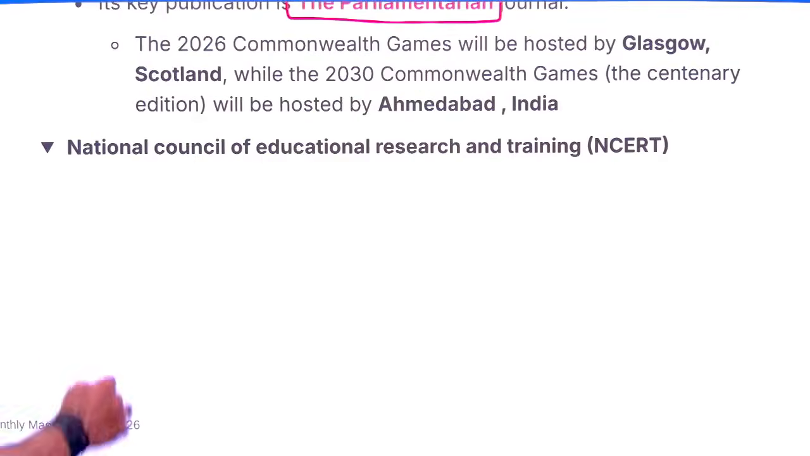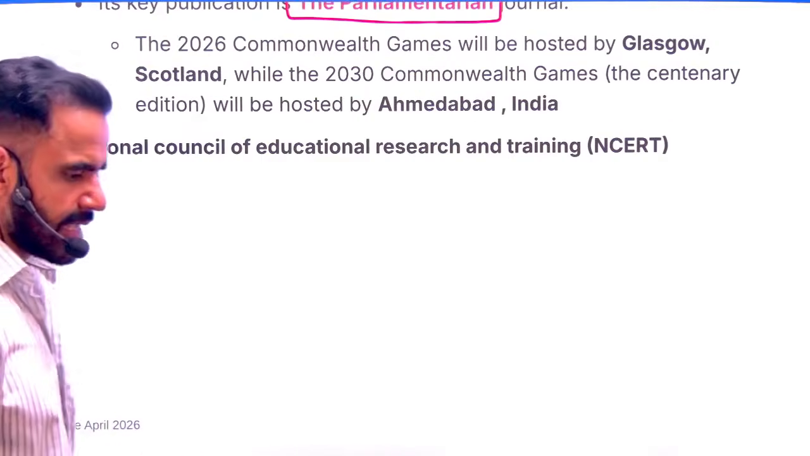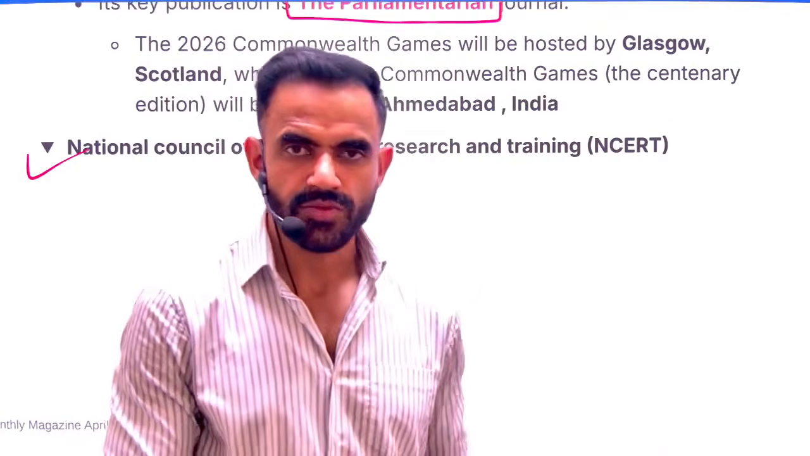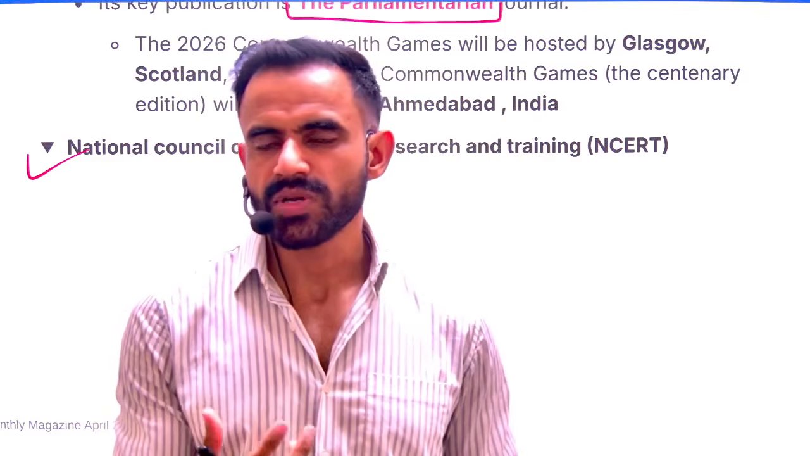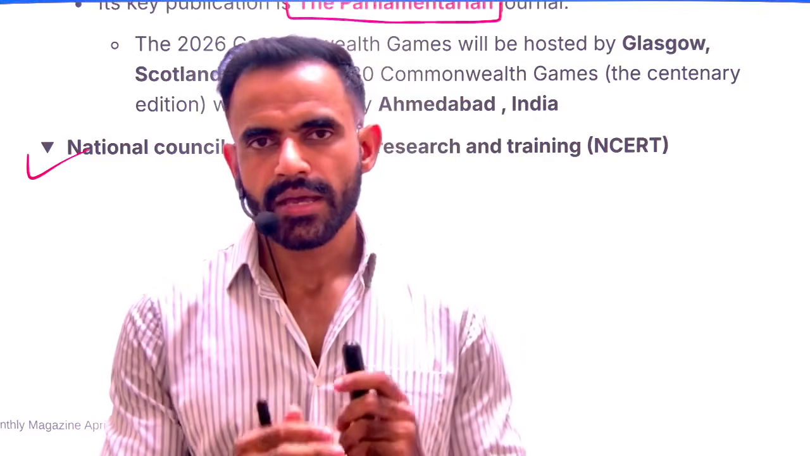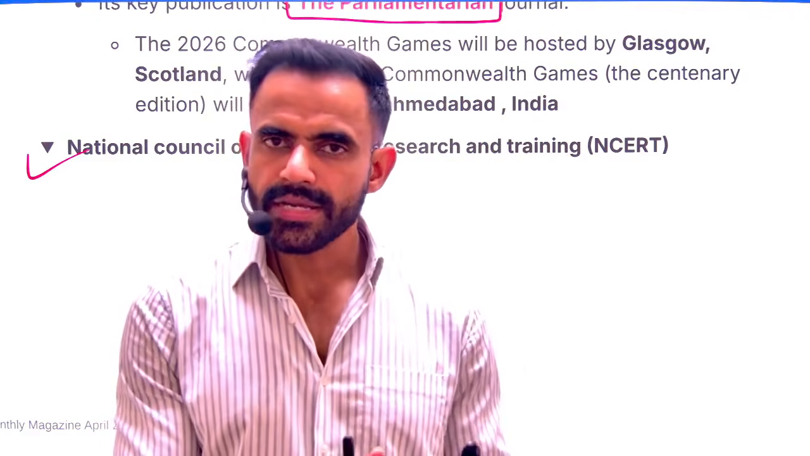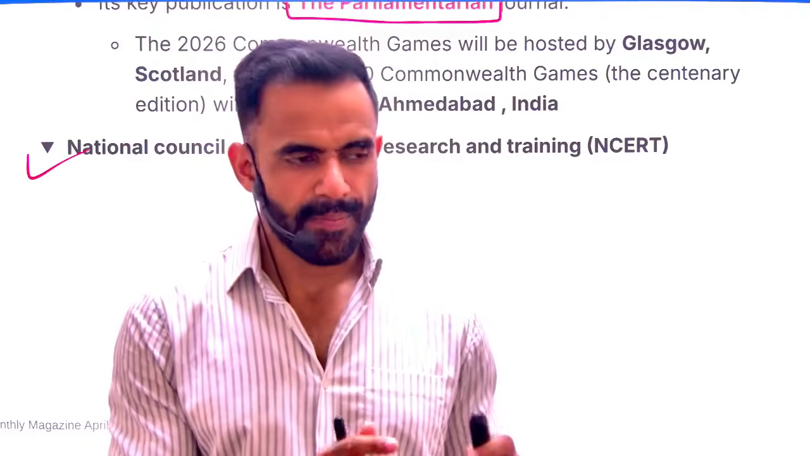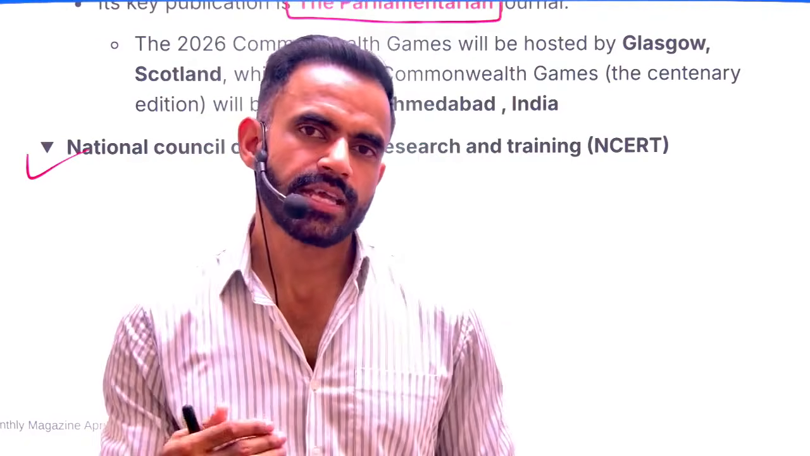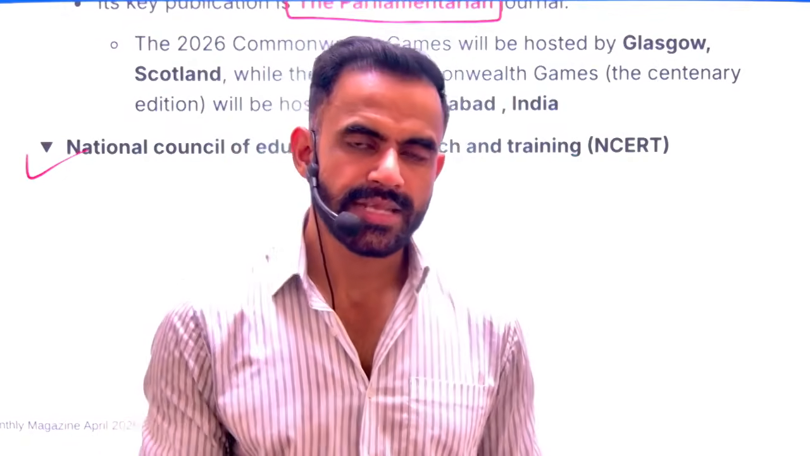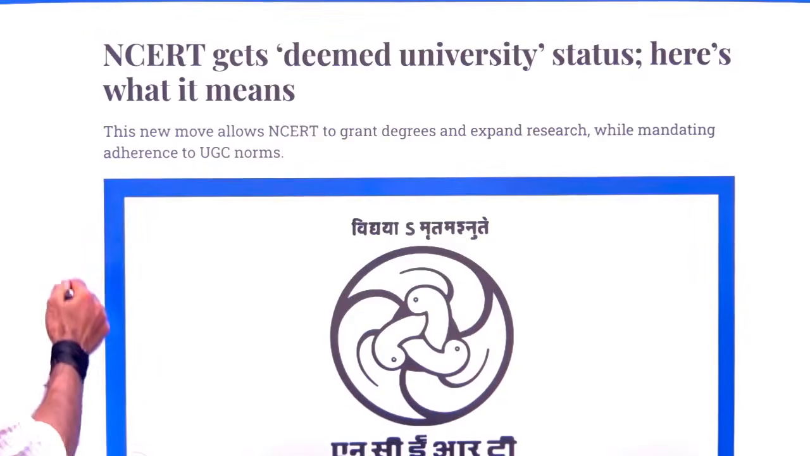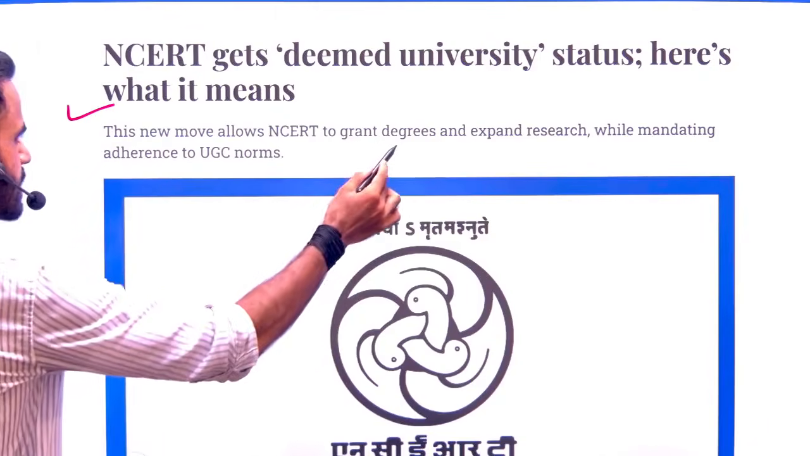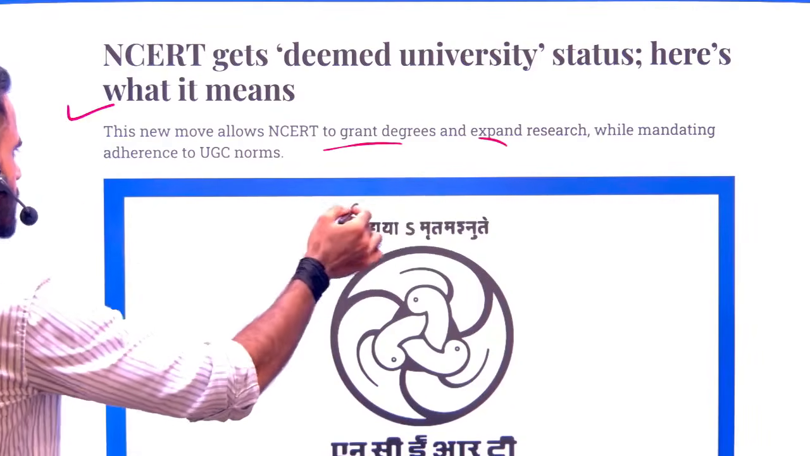Next is related to NCERT. Basically NCERT has been given the status of deemed university, and that's why it was in news. In a very simple sense, what is the benefit of a deemed university? It can provide its own degree now. So apart from designing curriculum, now it can also provide degrees, and that's why it is important from NCERT's perspective. This is the headline: NCERT gets deemed university status. So now it can grant a degree and it can expand research.